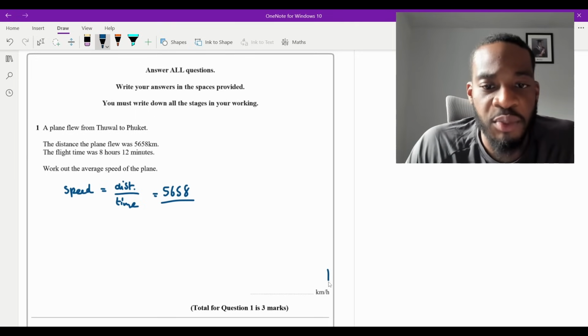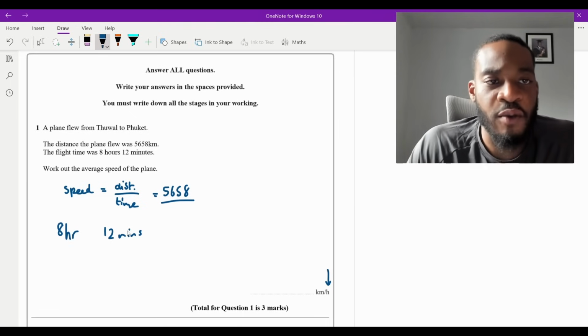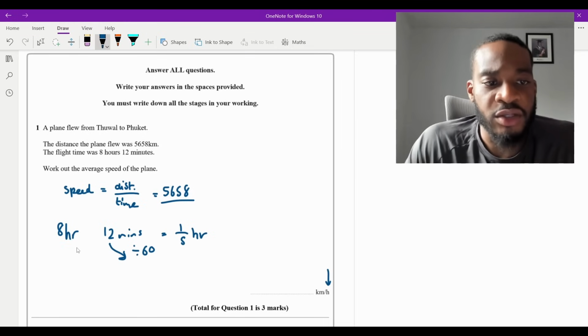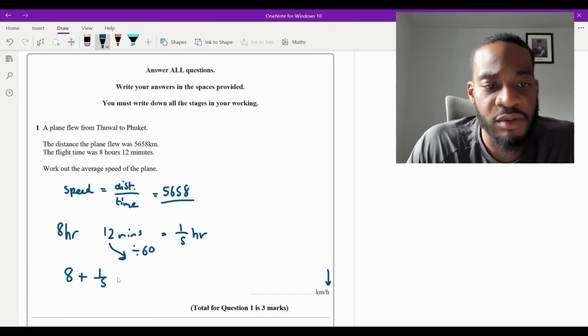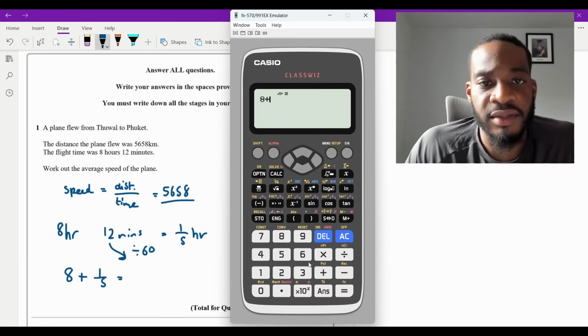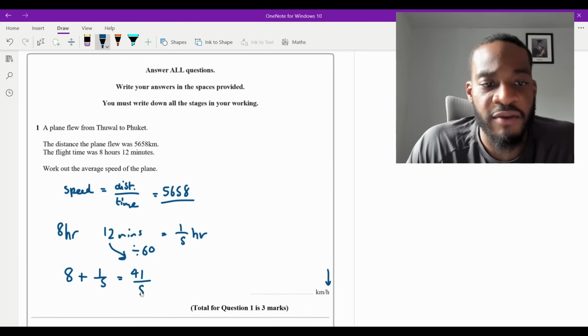Now, we want it in kilometers per hour, don't we? So we need to convert that into hours only. We've got 8 hours, which is fine. We need to convert that 12 minutes into hours. So how do we go from minutes to hours? We just divide by 60. 12 divided by 60 is just 1/5, isn't it? So this is the same as 1/5 of an hour. Therefore the time, 8 hours and 12 minutes, is 8 plus 1/5 of an hour. I'll put this in my calculator: 8 plus 1/5 is equal to 41 over 5. So it's 41 over 5 in hours.